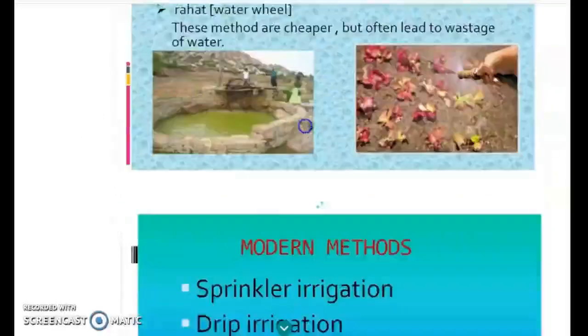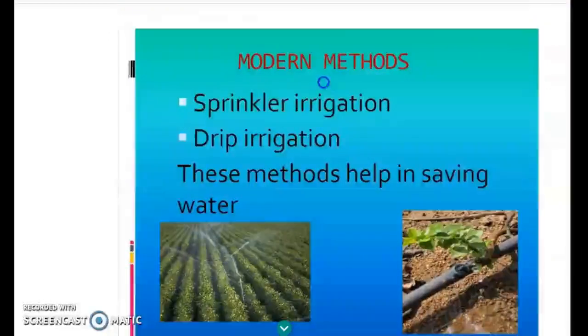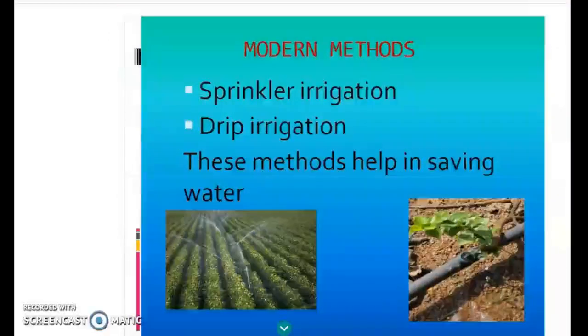Now let's study the modern methods. The modern methods mainly include sprinkler irrigation and drip irrigation. Sprinkler irrigation means a sprinkler is fitted in the field and water is sprinkled in all directions. In this way, less water is wasted. And in drip irrigation, a pipe is laid throughout the field, and water is dripped slowly to the root of the plant. This also helps in reducing the wastage of water.